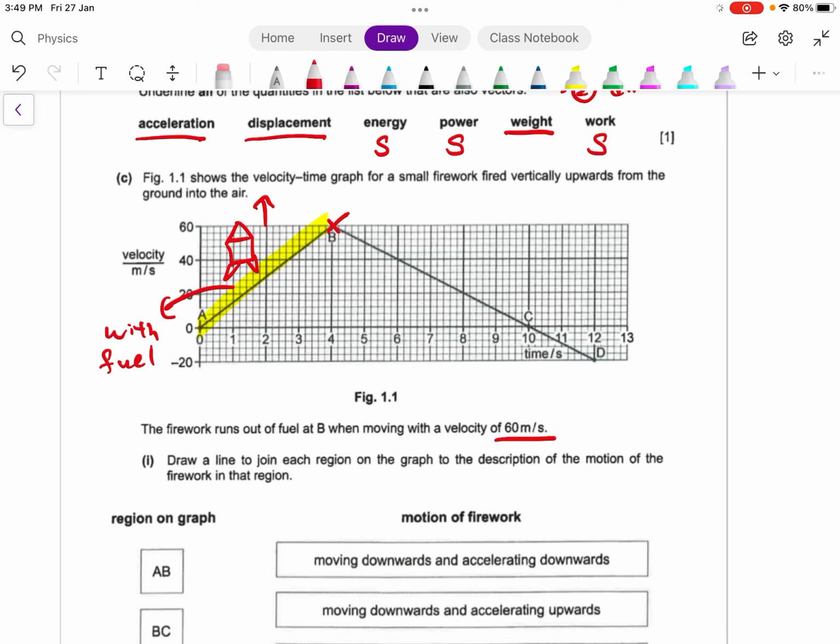At point B, you run out of fuel, so you cannot accelerate anymore. You just decrease in speed, but you are still rising up. This second part is without fuel. Then at point C, at 10 seconds, you have a velocity of 0, meaning you reach the maximum point. After that, CD is where you fall back to the ground.